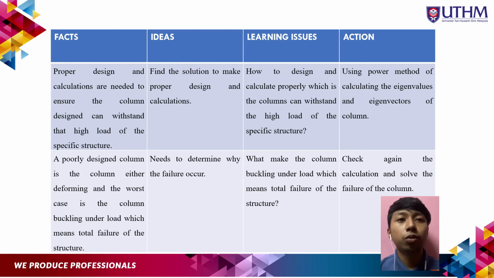And then for learning issues, we have the question: what makes the column buckle under load, which can lead to failure of the structure? And then the action to take is scanning and skimming the calculation and also solving the failure of the column, so the column is strong and able to withstand the high load. That's all from me. Thank you.